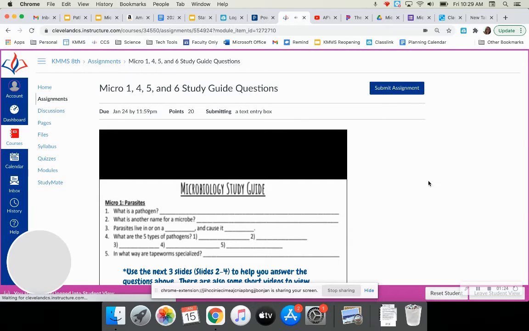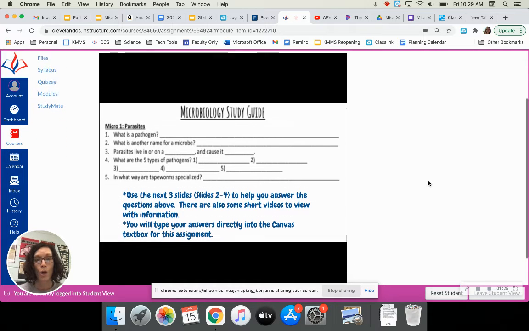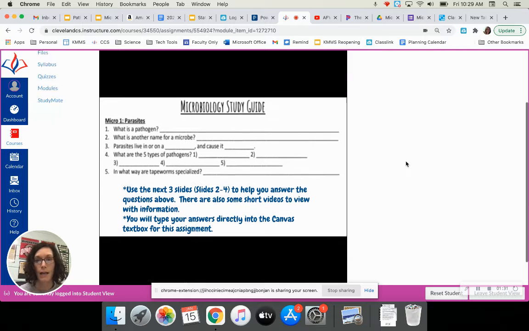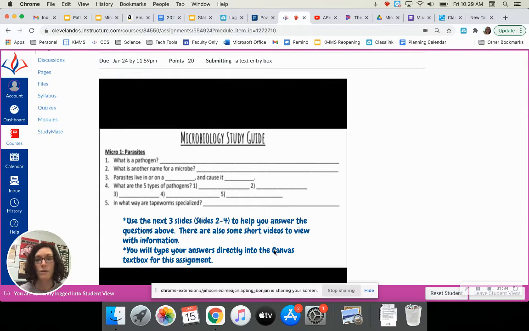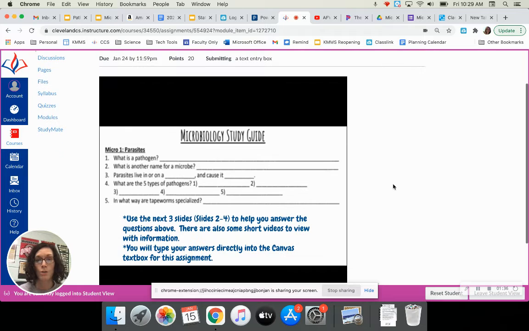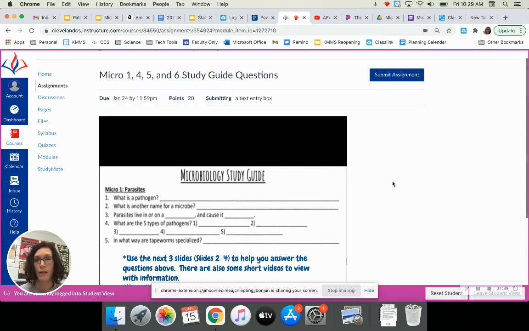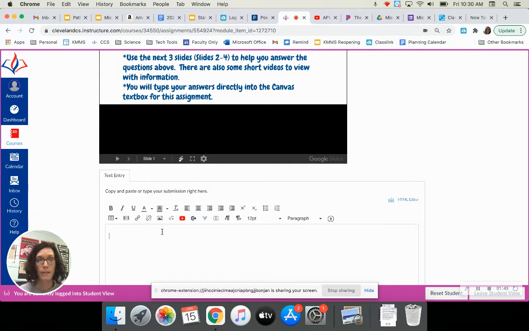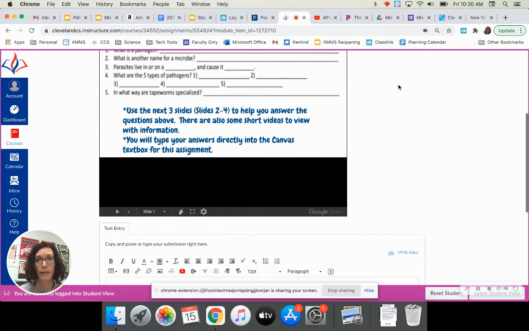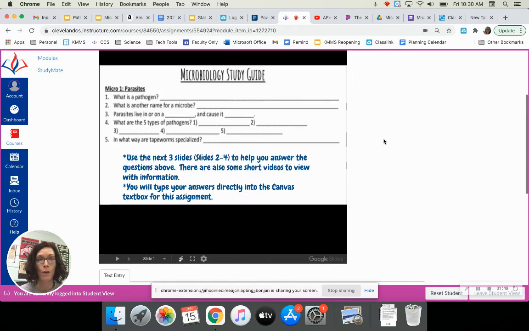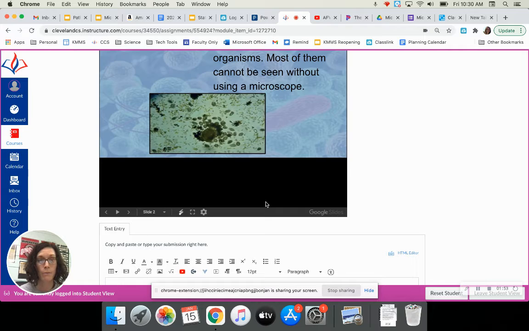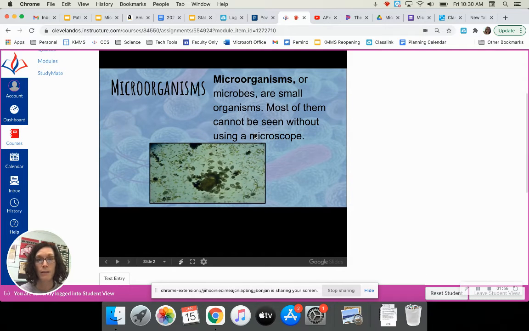So the first assignment is the study guide questions. What we've done, as in the last couple times we've assigned a study guide, is we've put some slides with the answers in there. So you are going to type your answers into a text box. So if I hit submit assignment here, it gives me a text box down here. I can type and look at the slides at the same time. So number 1 says, what is a pathogen? I can type number 1. Please number these. And then I can find out the information using these slides, right?